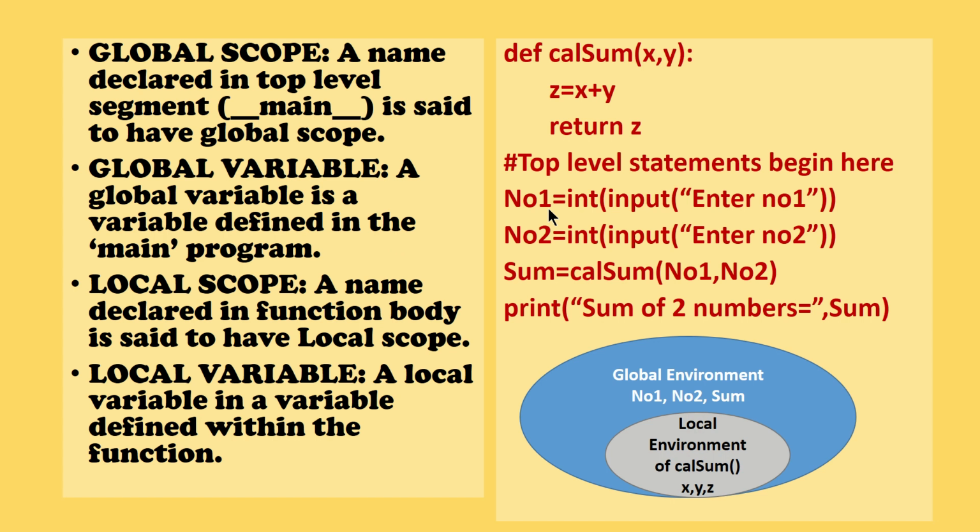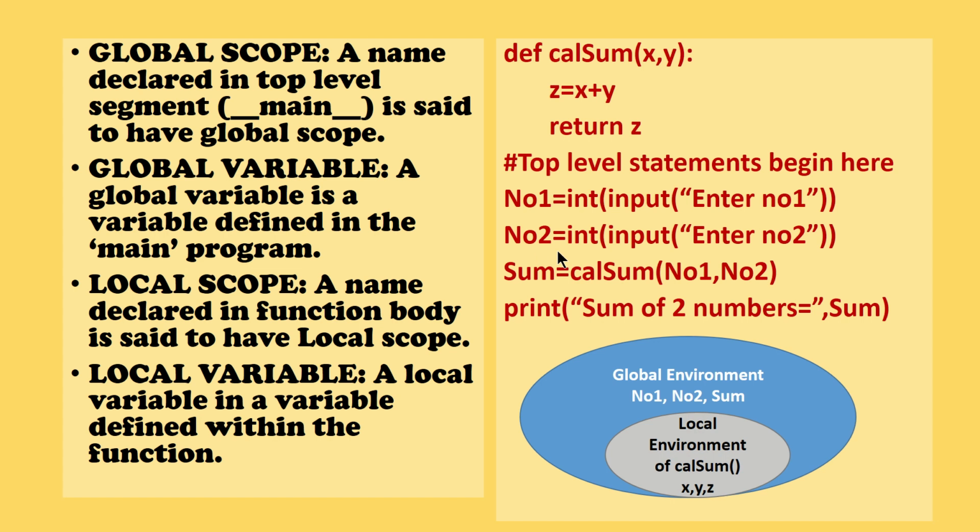This particular variable is a global variable, which is in a global scope. Number 1 is equal to int of input, whatever the value that you are reading, so that you are storing it in a variable number 1. So now what you need to understand is number 1 is a global variable, which is in a global